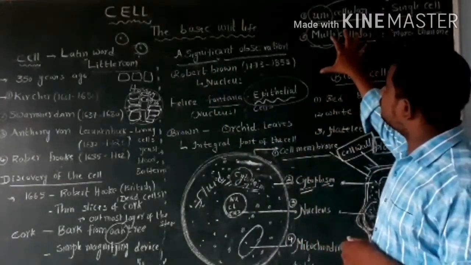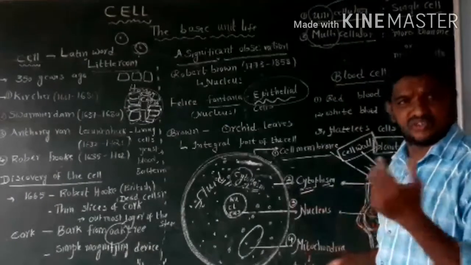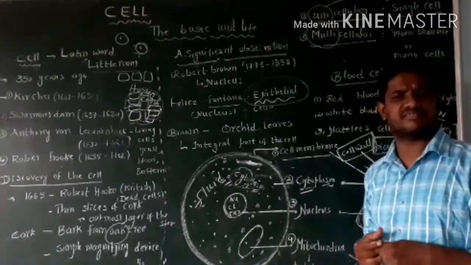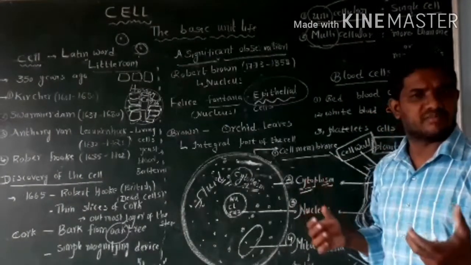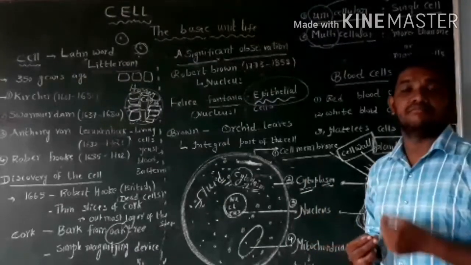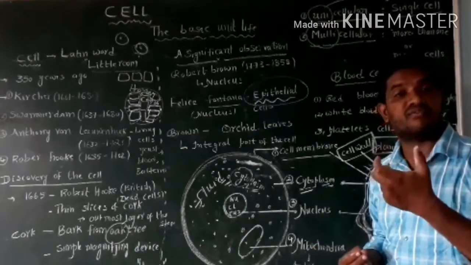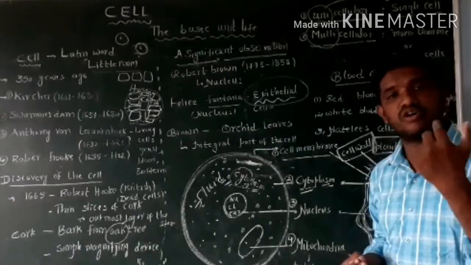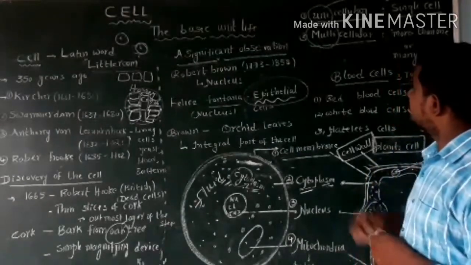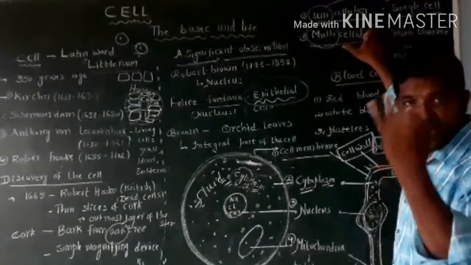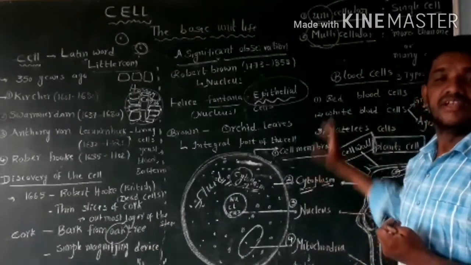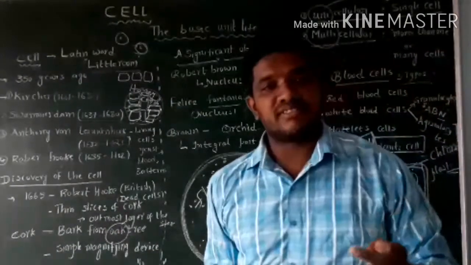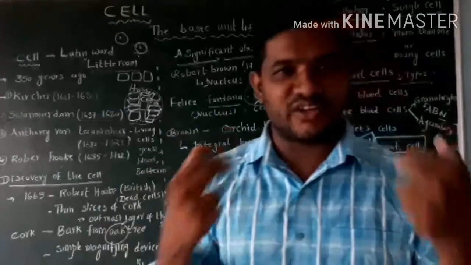There are two types of organisms: unicellular organisms and multicellular organisms. Unicellular means it is made up of a single cell. Multicellular organisms are made up of more than one cell, or many cells. Unicellular examples are amoeba and paramecium. Multicellular organism examples are plants and animals, including human beings.